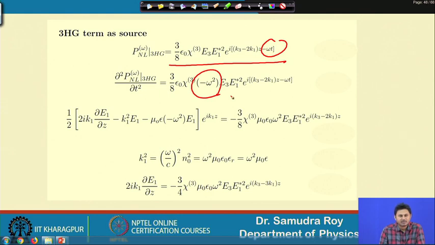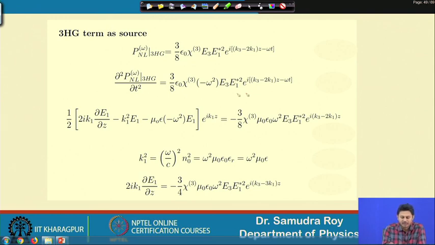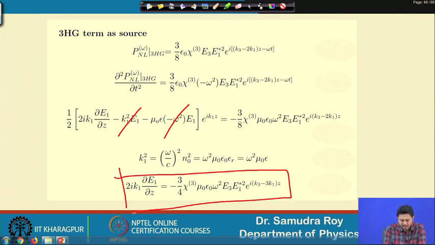Once we have that, we have all our terms, the left hand side and right hand side. If I put them together, this term and this term will cancel out, and this leads to an expression like this.